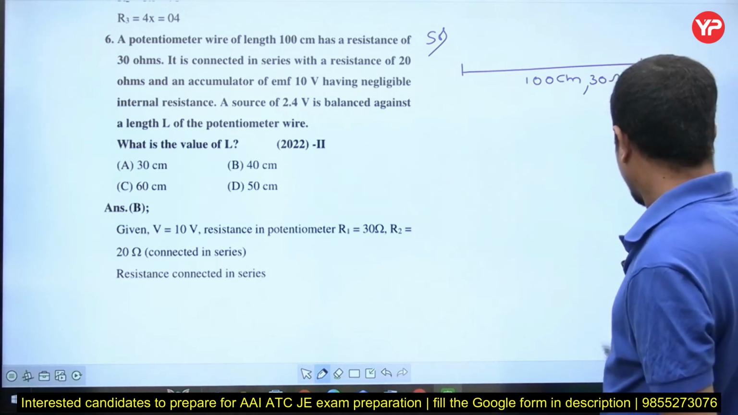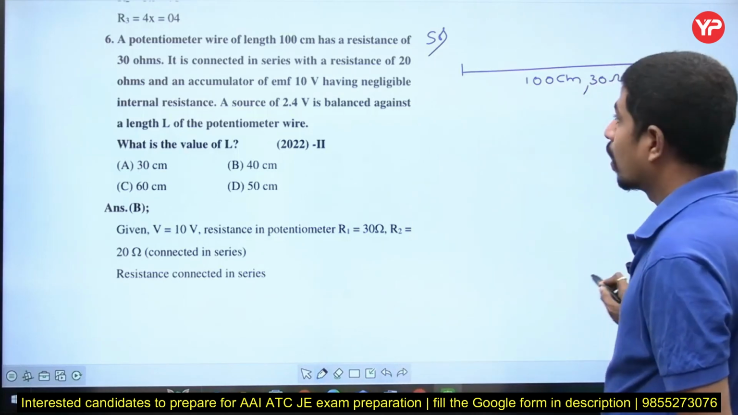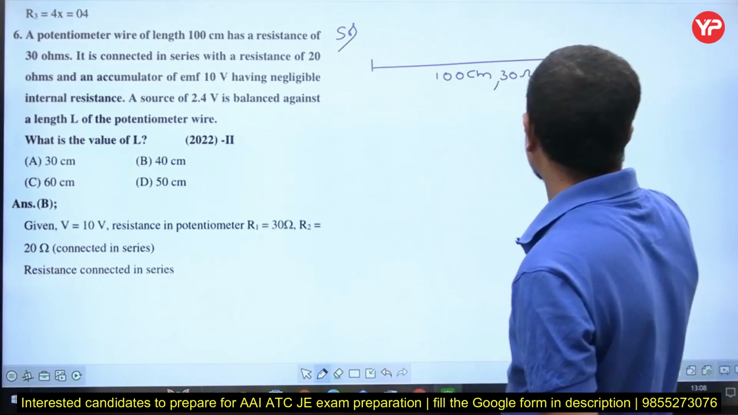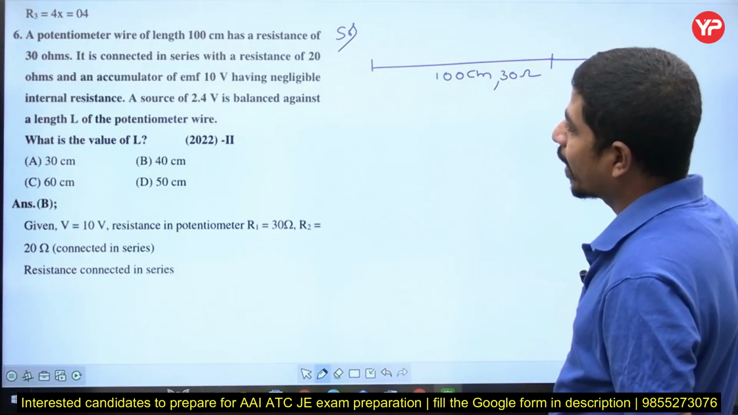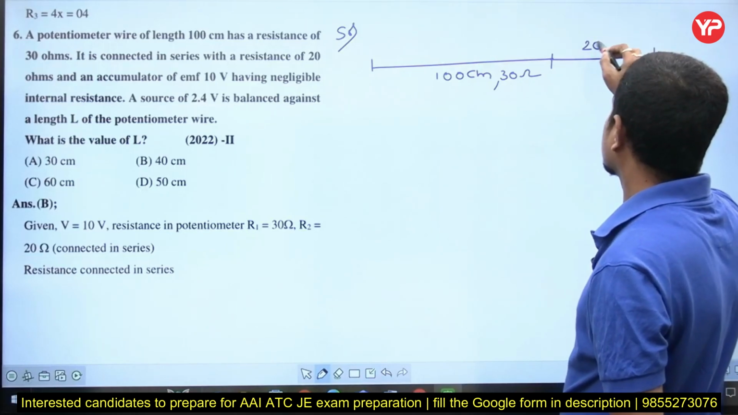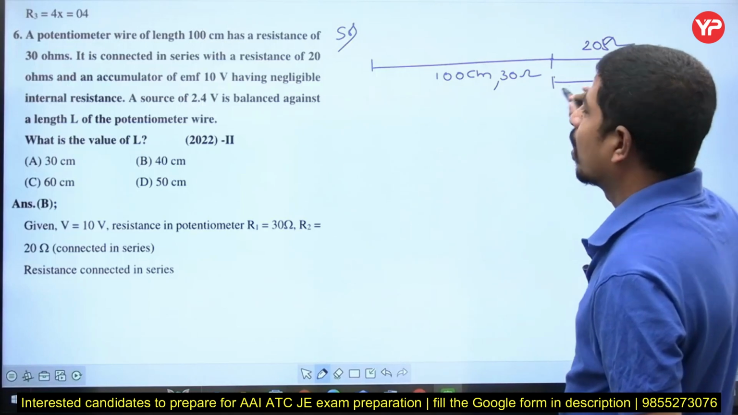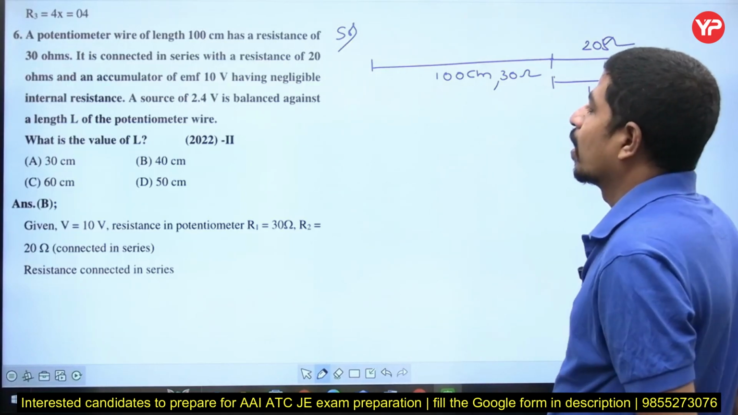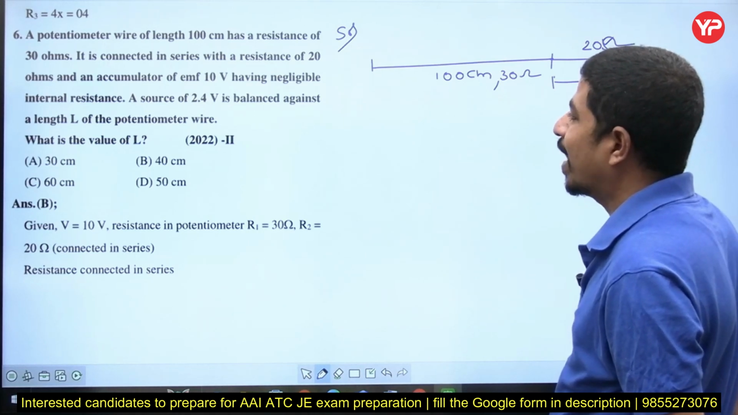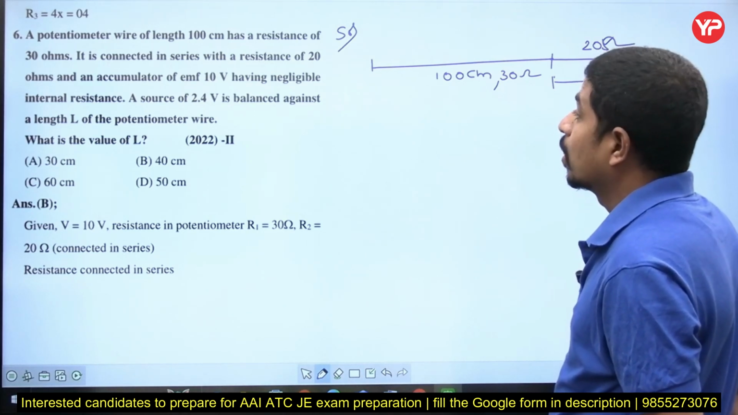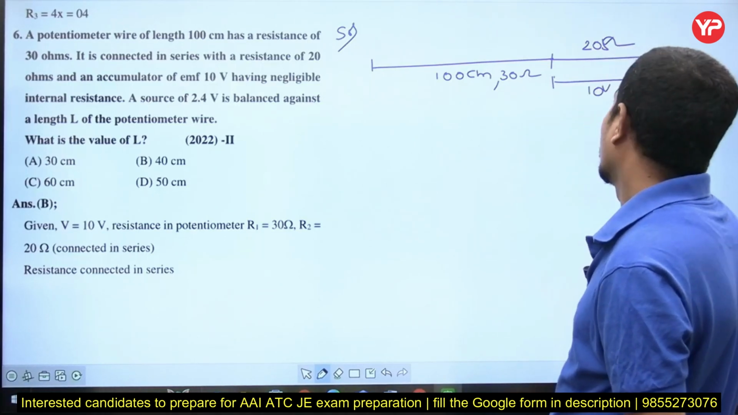He is saying that he is connecting this one in series with, let me draw, a 20 ohm resistance and an accumulator EMF of 10 volts. This is 20 ohms, and this voltage is how much? 10 volts. Okay. A source of 2.4 volts is balanced against a length of L. Then what is the length L?